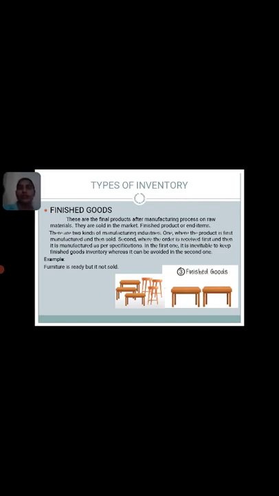There are two kinds of manufacturing industry. One where the product is first manufactured and then sold. Second, where the order is received first and then it is manufactured as per specification. In the first one, it is inevitable to keep finished goods inventory, whereas it can be avoided in the second one. Example: furniture is ready but not sold.